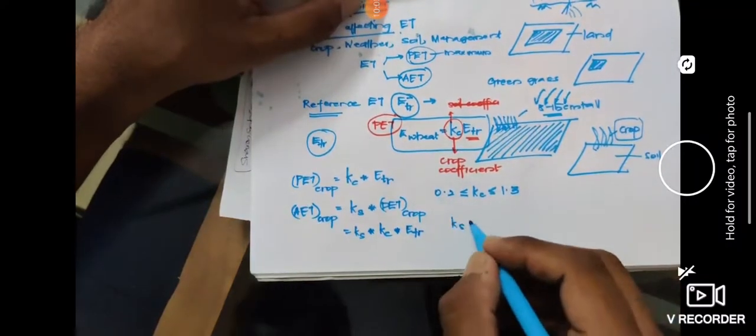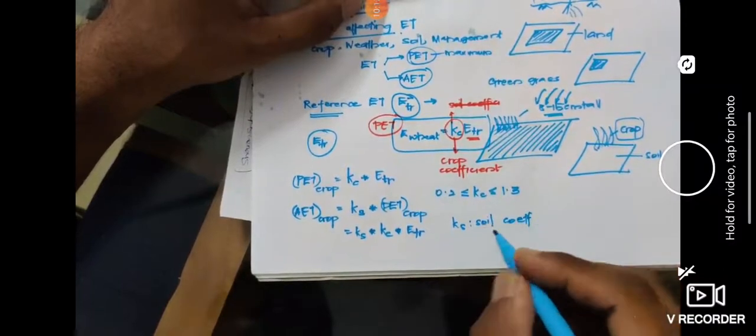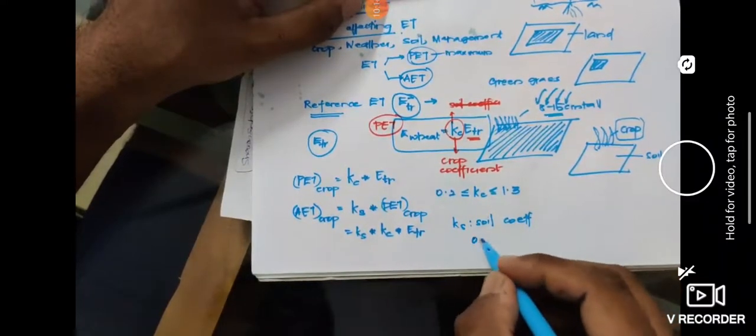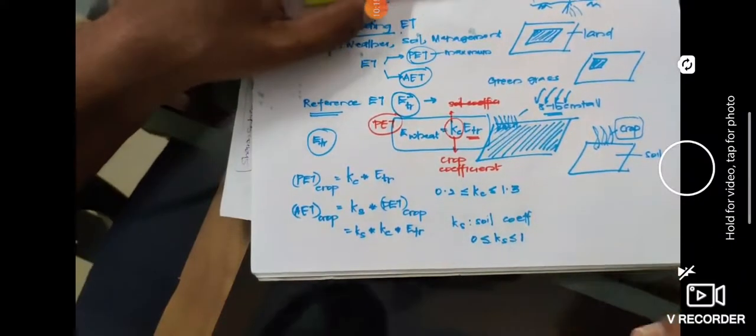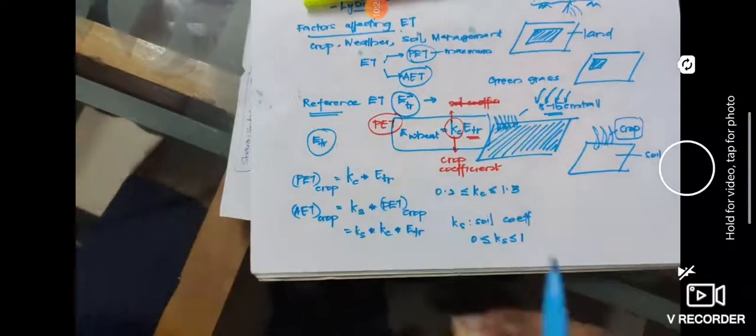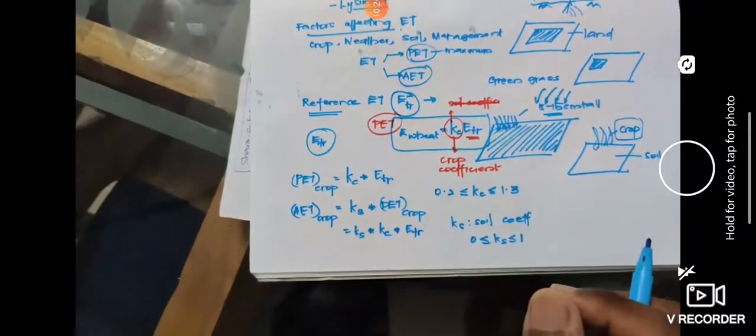This Ks is called the soil coefficient, and its value varies from 0 to 1. This is the way you find the actual evapotranspiration of a crop.